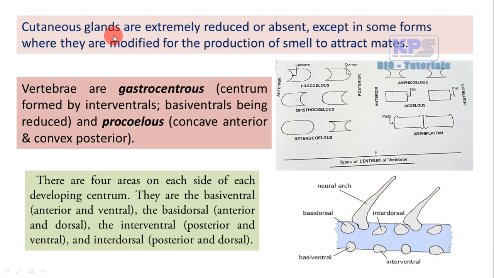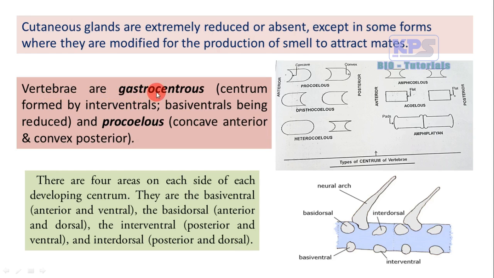Such glands are said to be cutaneous glands. Such glands are absent or extremely reduced in reptiles. If such cutaneous glands are present in some reptiles, they may be modified into smell-producing glands to attract their mates. That is another feature of reptiles.